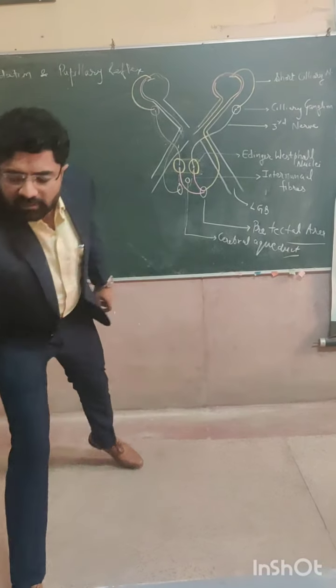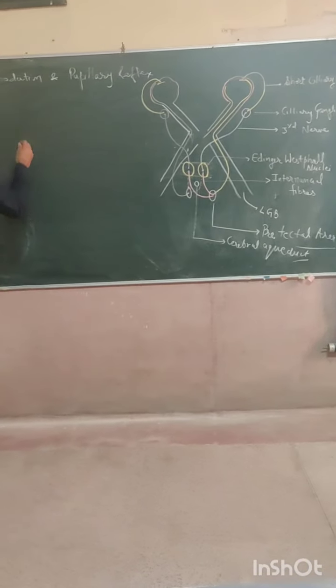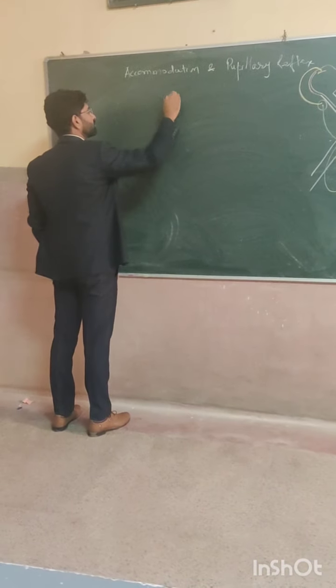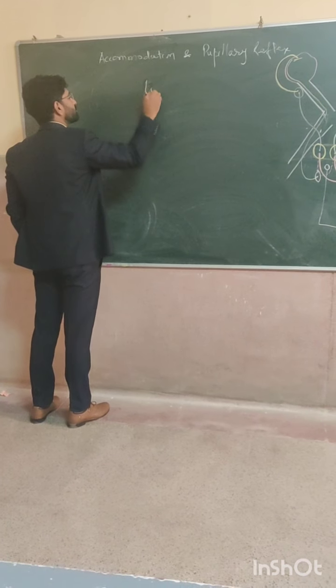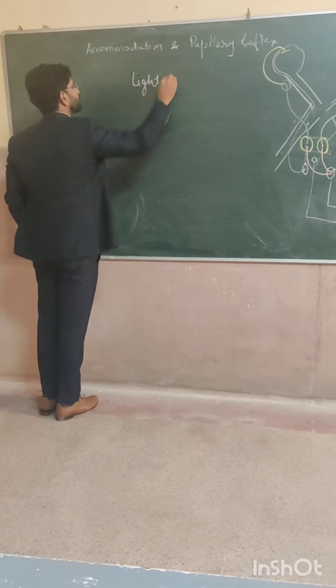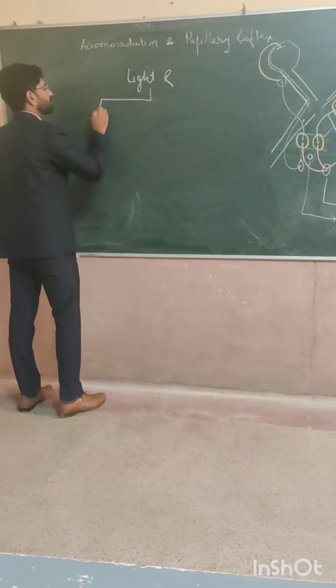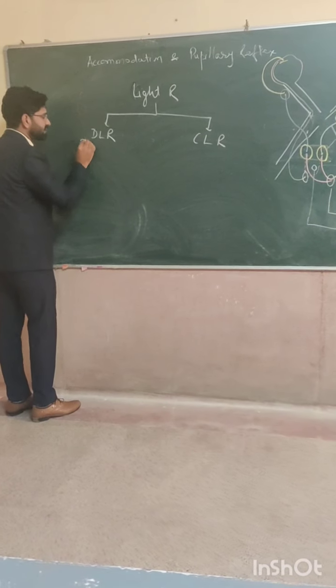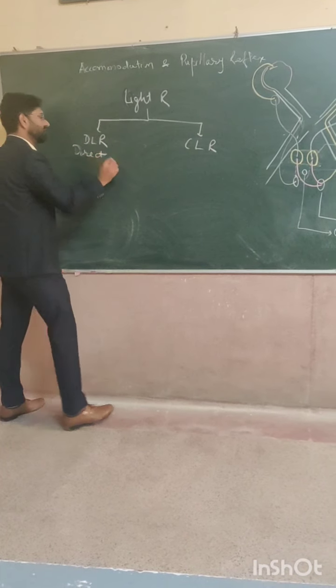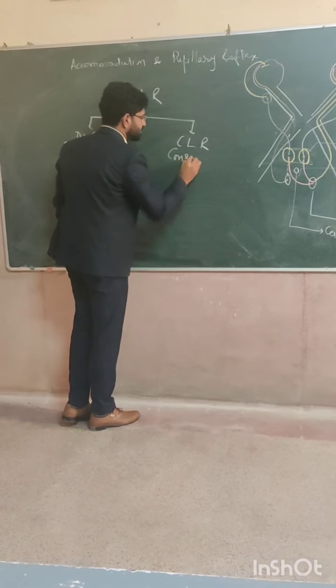Let me write it. This is the direct light reflex, and this is the consensual light reflex.